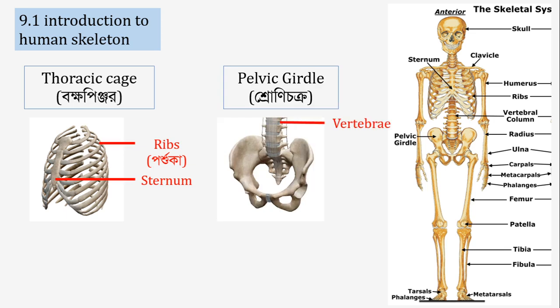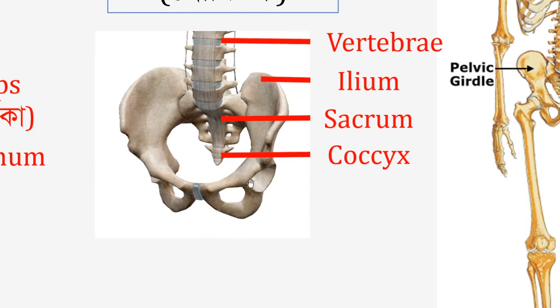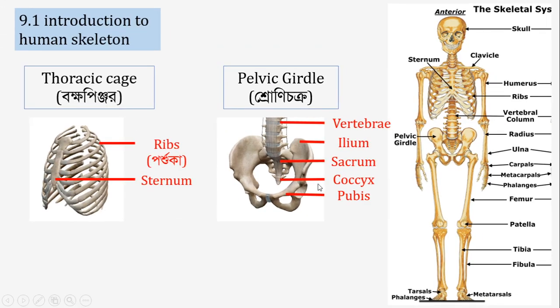And in the pelvic girdle, the vertebral column enters here, and there are 33 vertebrae present at the vertebral column, and the end part of it is the sacrum, and at the end of it there is the coccyx. And in the pelvic region there are 2 big bones. There are 2 ilium bones, and there are 2 pubis bones.